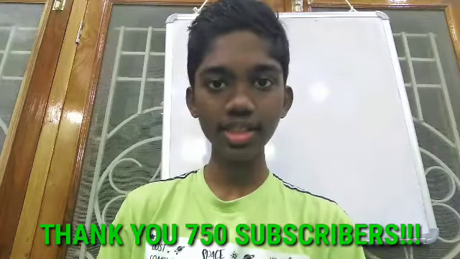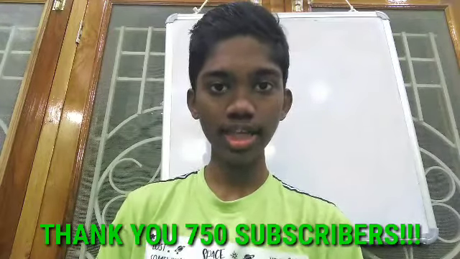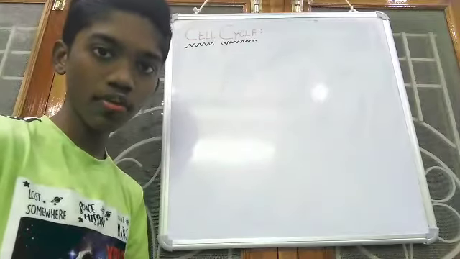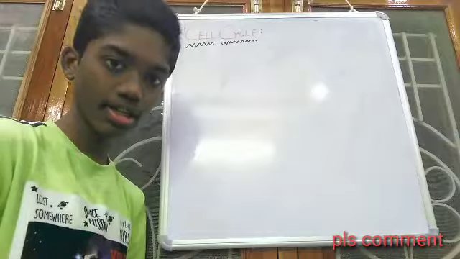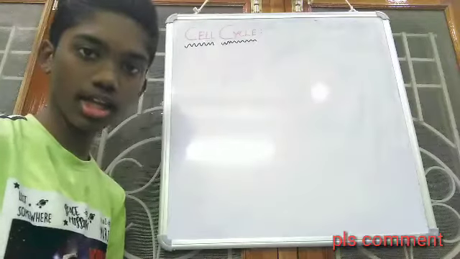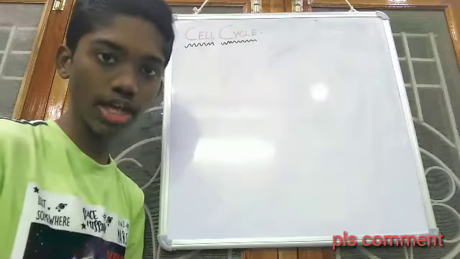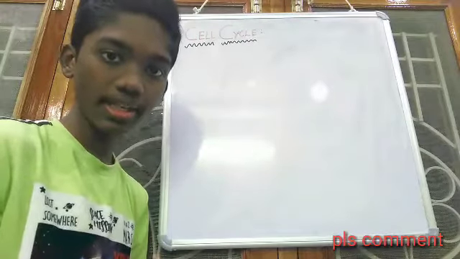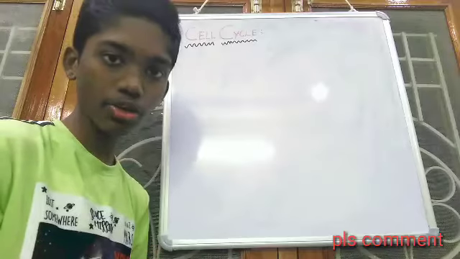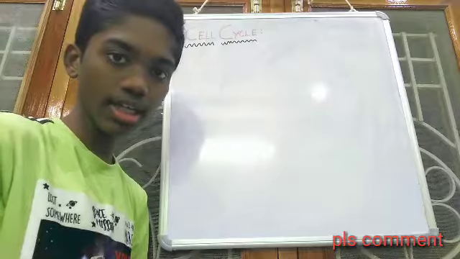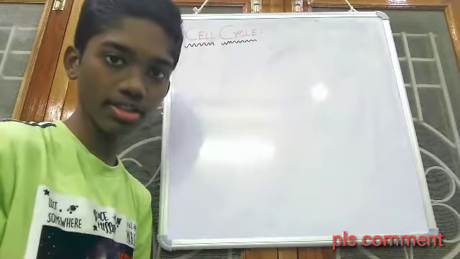So today let us discuss the cell cycle, which is one of the most confusing topics in biology for 10th class. So let us go into the topic. Before I start the explanation, what is meant by a cell? A cell is a structural and functional unit of the human body, and millions of cells make a human body. So this is a cell. We learnt about the cell in our previous classes.